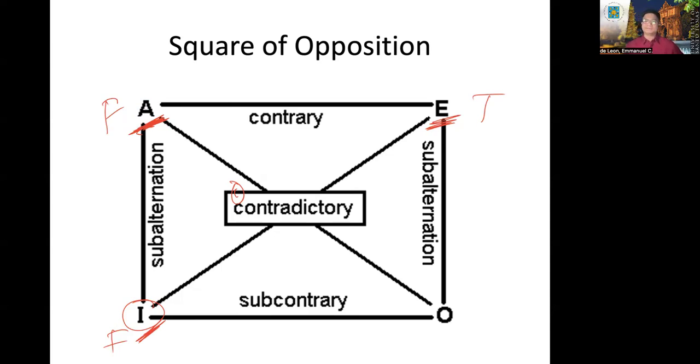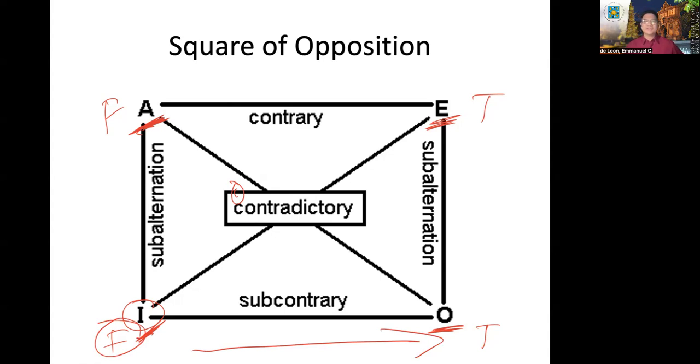Okay? Subcontrary, if an I is false, what should be the truth value of an O proposition? This should be true. Okay? Because of the rule in subcontrary, they cannot be both false. Meaning, if the given is false, necessarily the O is true.